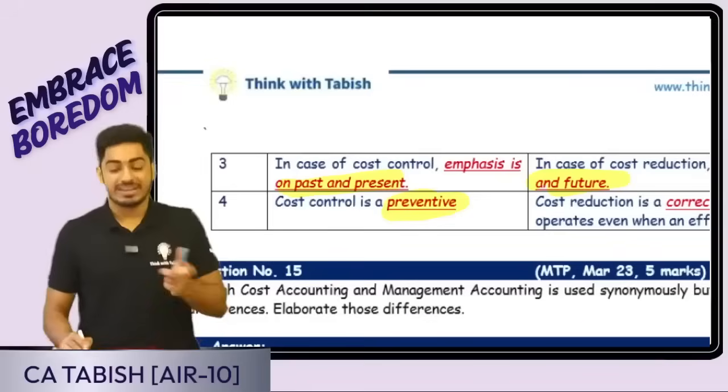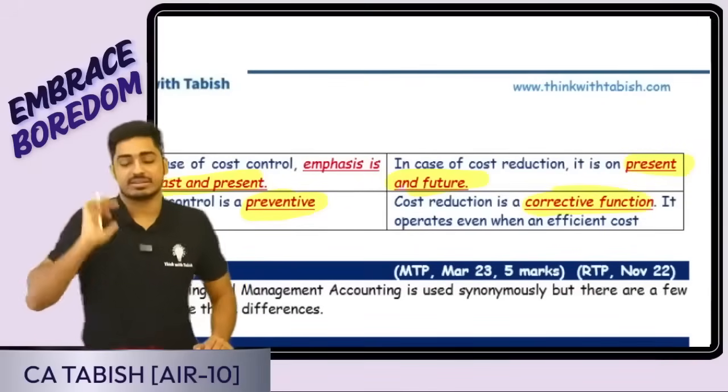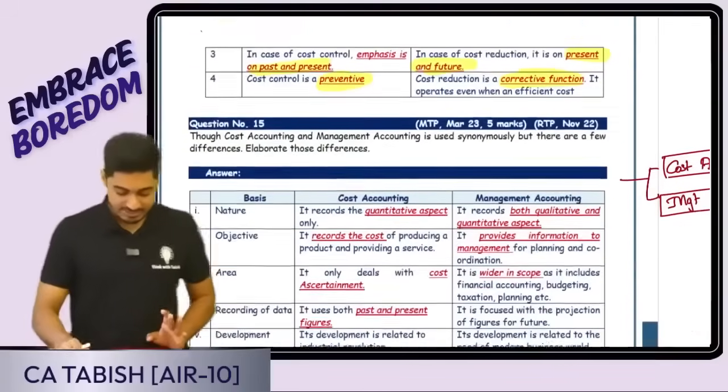It is just preventive. Here it is going to be a corrective function. If any mistakes are there, we are trying to correct them. Is this clear, everyone? Just a one-time reading is enough.